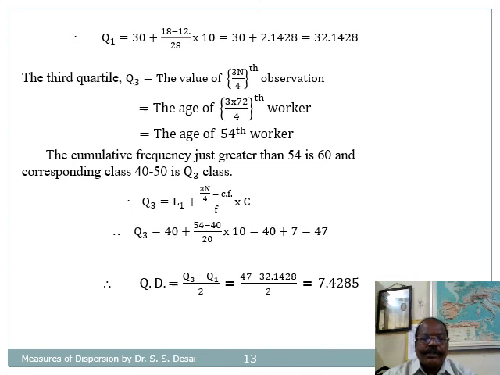Here the formula is Q3 is equal to L1 plus (3 into n by 4 minus Cf) divided by F into C. So after substituting the values, Q3 is equal to 40 plus (54 minus 40) divided by 20 into 10. After simplification, it gives 47. And finally, the quartile deviation QD is equal to Q3 minus Q1 divided by 2, equal to 47 minus 32.14 divided by 2, equal to